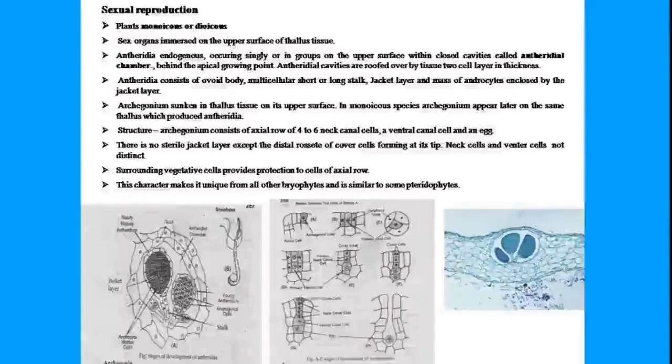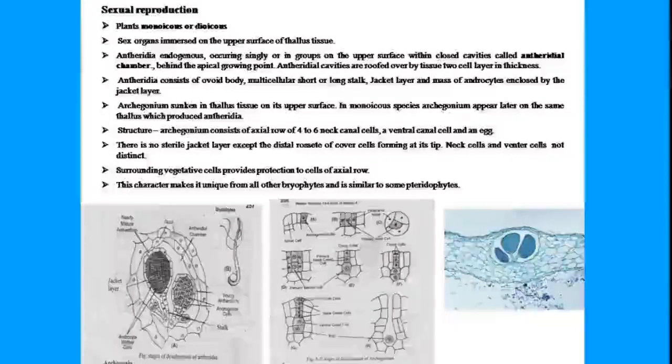That means the monoicous plants, as we all know, the same plant bears both the male and the female sex organs. And if the male and female sex organs are present on two different plants, then those plants are called dioicous plants. So monoicous and dioicous. Different species of Anthoceros have different types of sexuality, that is, some are monoicous and some are dioicous. And sex organs are another difference from other bryophytes that we have seen.